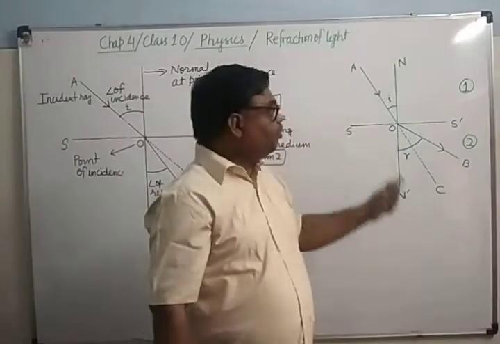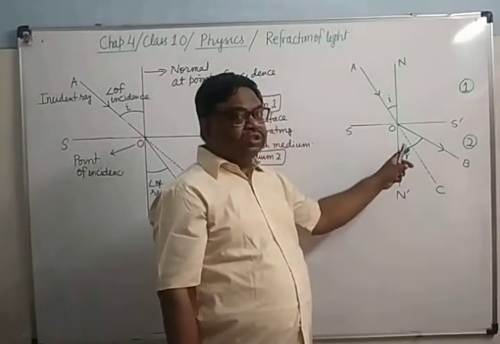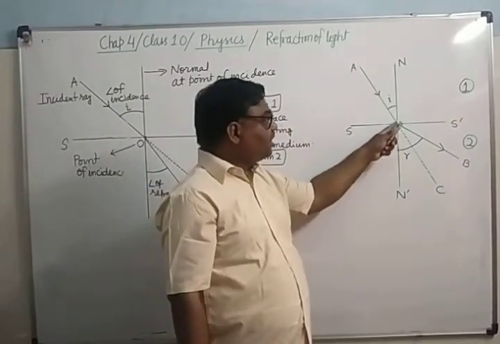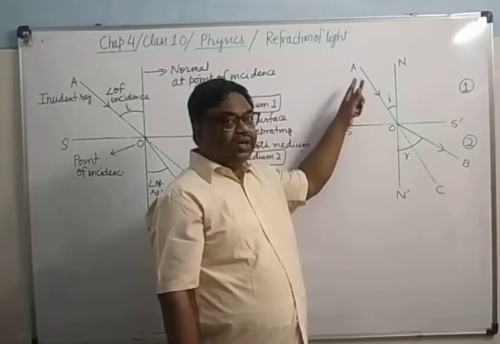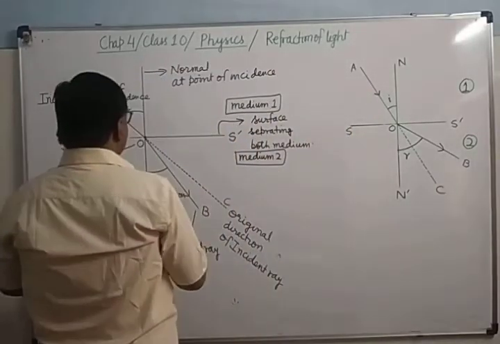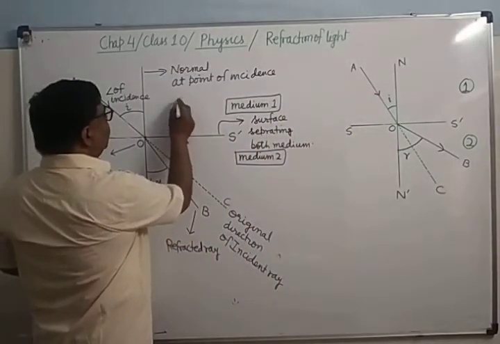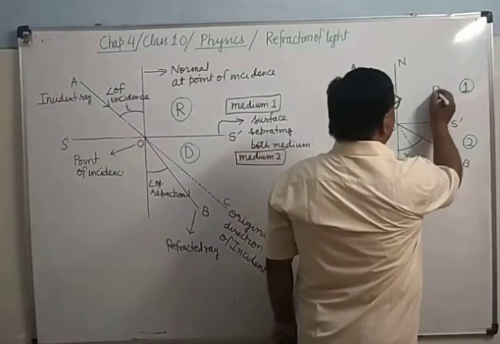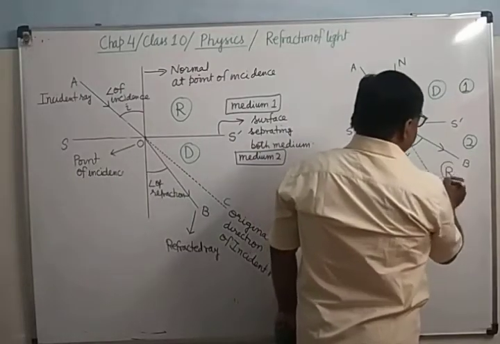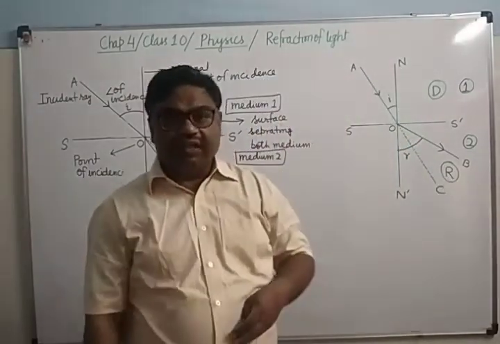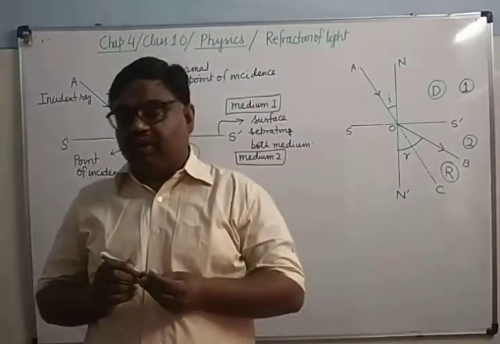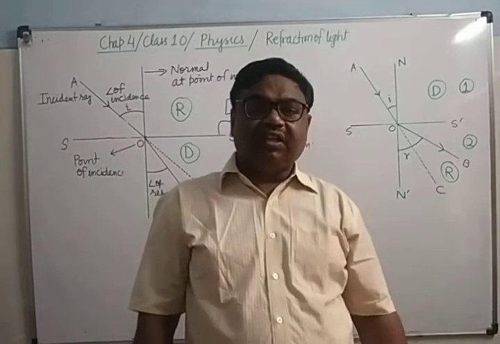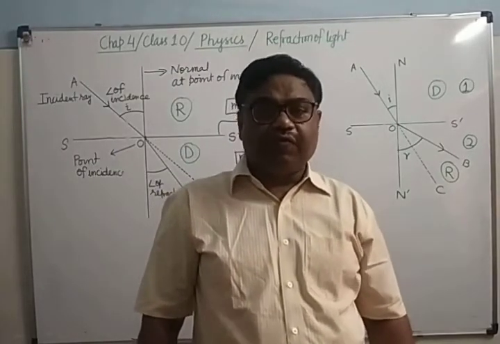But if it moves from medium 1 to medium 2 such that its velocity increases, and since it is increasing, therefore it is moving from where to where? Denser to rarer. So here it was moving rarer to denser. Here it is moving denser to rarer. So you remember this thing. If a ray of light is moving from rarer to denser, then it will deviate towards the normal. If it is going from denser to rarer, it will deviate away from the normal.